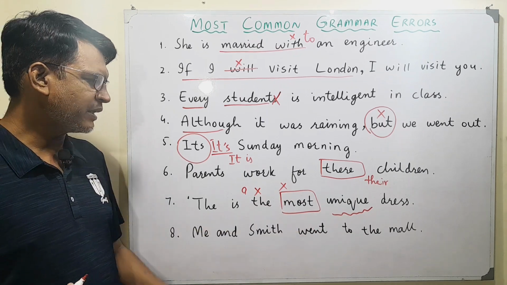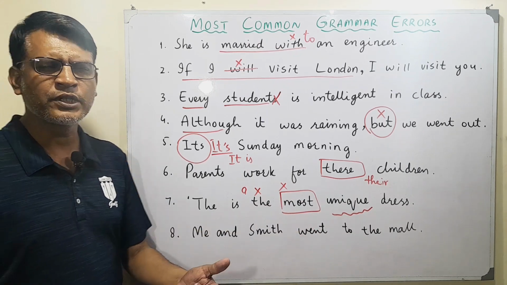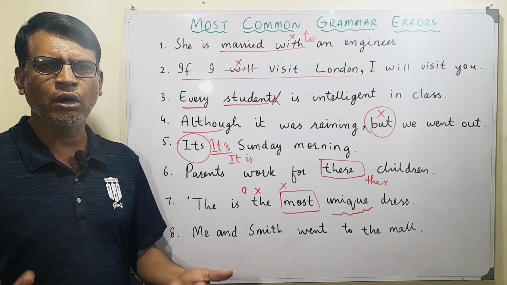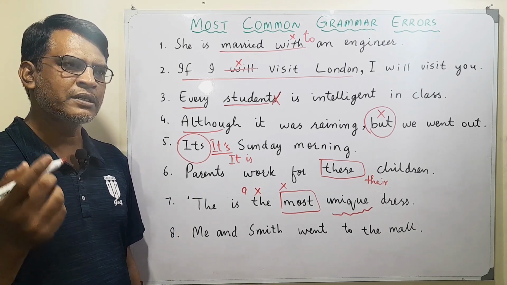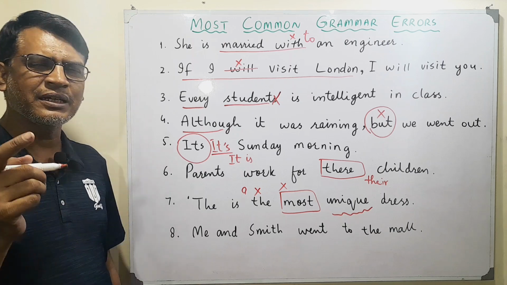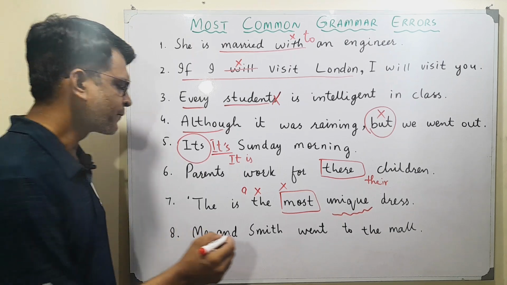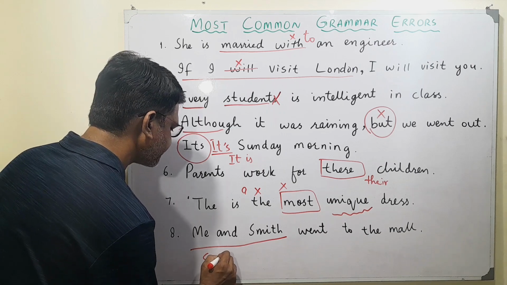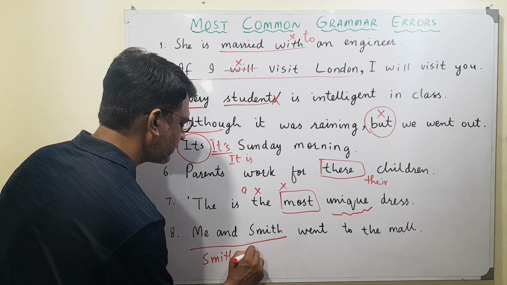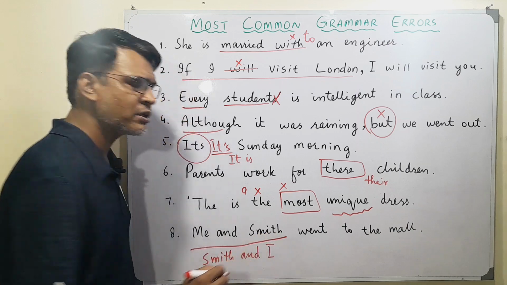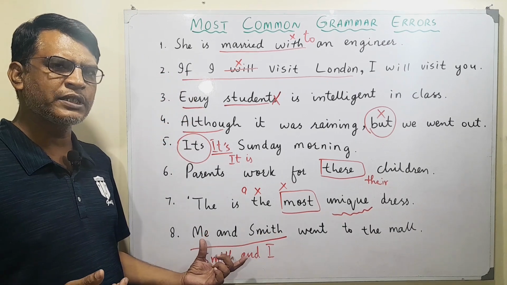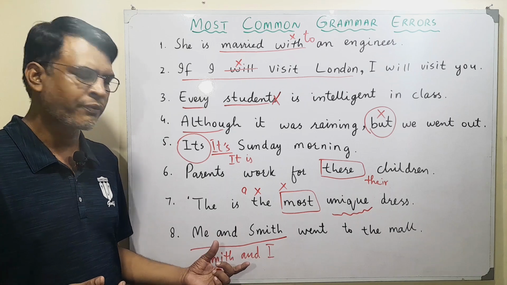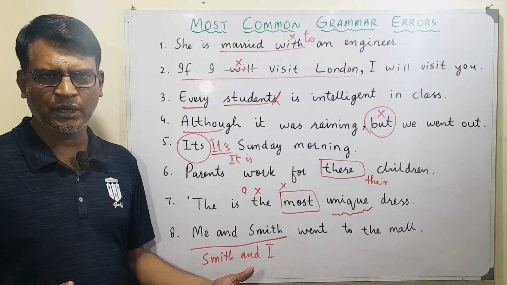Then we have: me and Smith went to the mall. We say generally me and Smith. This is used a lot in the spoken language, but grammatically this is a wrong sentence. We never say me and Smith. We say Smith and I, because this is the subject part of a sentence, and we need a subject pronoun. Like I is a subject pronoun.